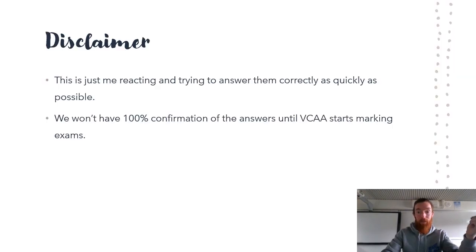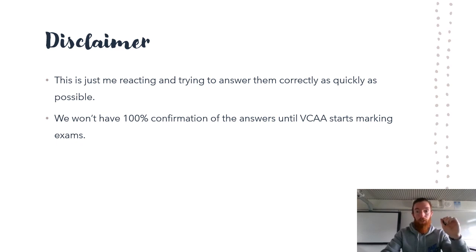A quick disclaimer before we start, I've done this the last 2 years. Chances are I may get at least one wrong. I'm feeling pretty good about these answers, but some of the questions are a little bit tricky in how they're worded, and in the rush of doing this, I may make a little mistake, so we can discuss that later on. We won't have 100% confirmation of the answers until VCAA starts marking exams. So we're going to try and do the best that we can for each question.